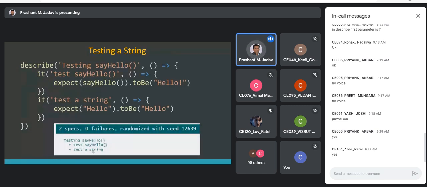And you will see this output. Right now, I have temporarily commented out this part of the component spec file. We'll see in the upcoming slide a different way to suppress some of the testing part. But if you don't want to test some part, you can temporarily comment it out, or there is one more way to do that also. So here we'll see that there are two test specifications, and both of them pass. Okay.